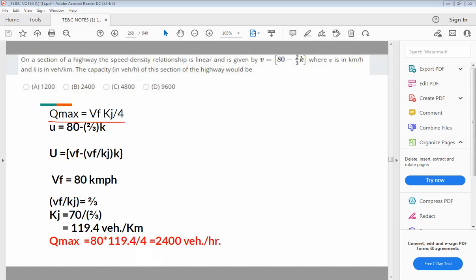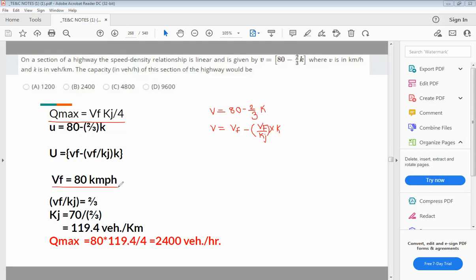Now the relationship is given here, which is V is equal to 80 minus 2 by 3 K. And if you compare this with our equation, V is equal to Vf minus Vf by kj into K, you will come to know that the value of Vf is equal to 80.